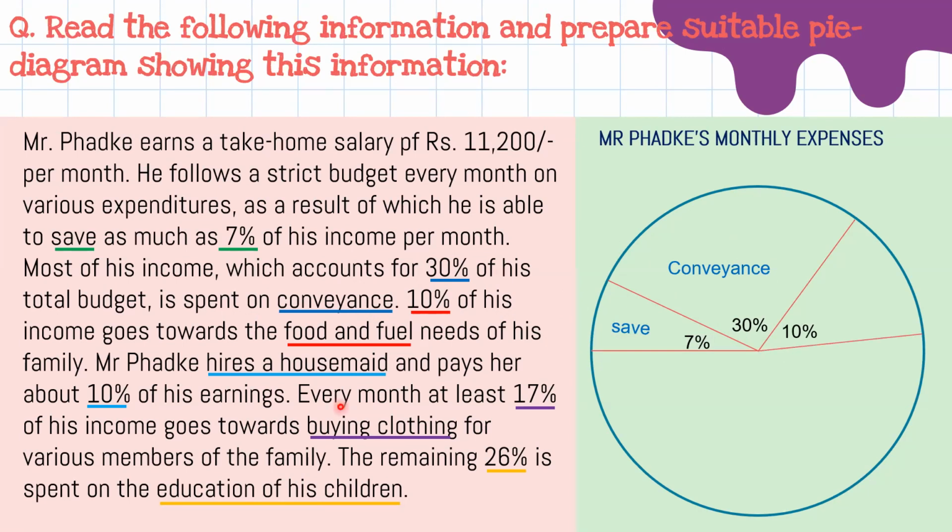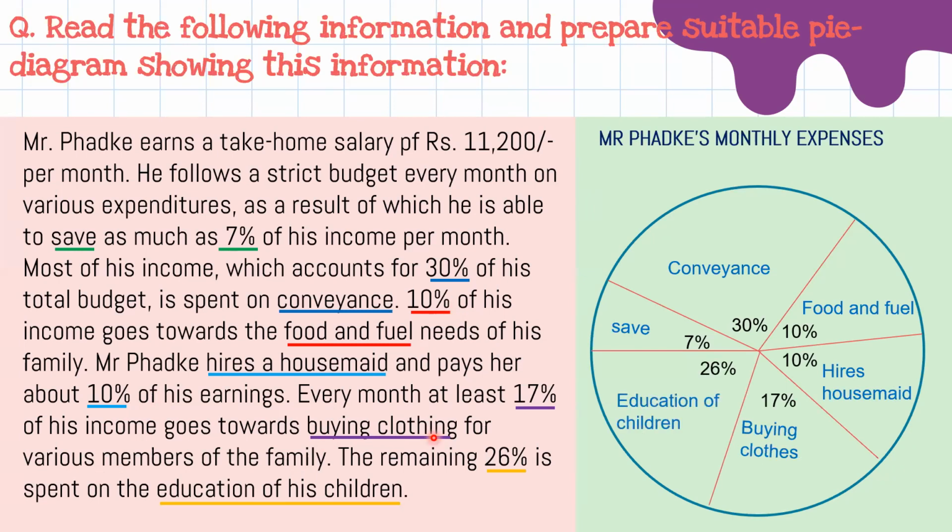After that, 10% he uses for food and fuel. The next is 10% he pays to a housemaid, that is, he hires a housemaid for 10%. 17% he used for buying clothing. And the last 26% is for education of children. Now see, you can clearly indicate 30% is more space, then a little lesser is 26%, then a little lesser 17, 10 is about equal, and then 7% is lesser. So accordingly, you have to make the pie chart.